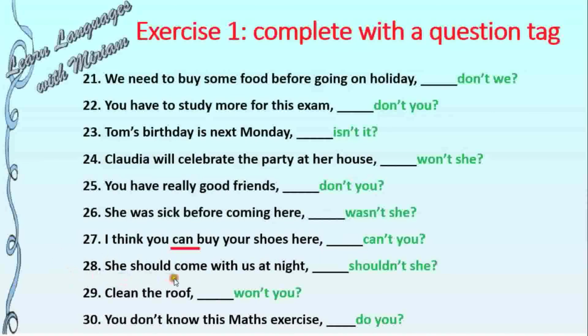28. She should come with us at night. Shouldn't she? Should, shouldn't. 29. Clean the roof. Won't you? Here, this is an imperative sentence. So I can use will for the auxiliary verb of the question tag. Won't you? And 30, you don't know this maths exercise, do you? Here I take the auxiliary verb don't, I change it into do.